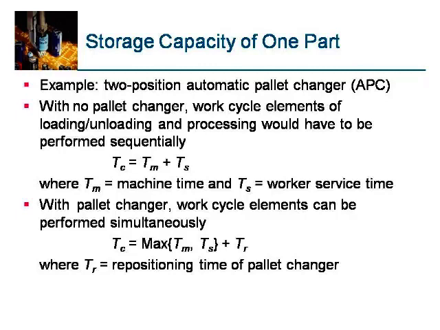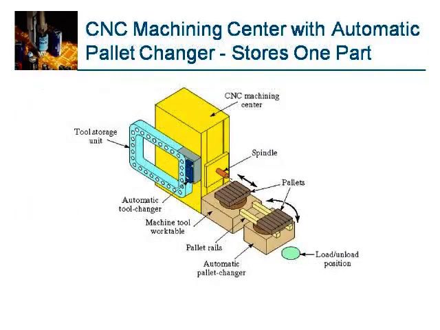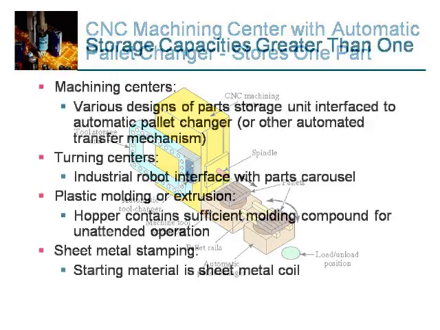With a pallet changer, the work cycle elements can be performed simultaneously, so TC is equal to the maximum of TM or TS plus TR, where TR is repositioning time. In a CNC machining center, this automatic pallet changer takes a few seconds to change the workpiece from the unload position to the loading position, and similarly from the loading position to the unload position. So work changeover time, the workpiece setup time, is almost negligible.